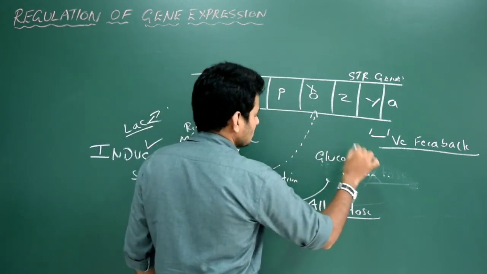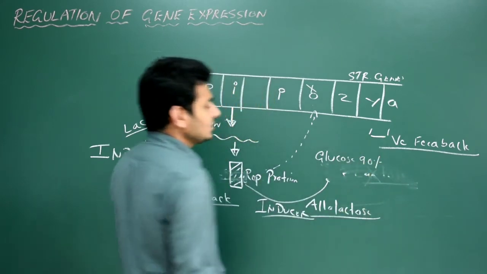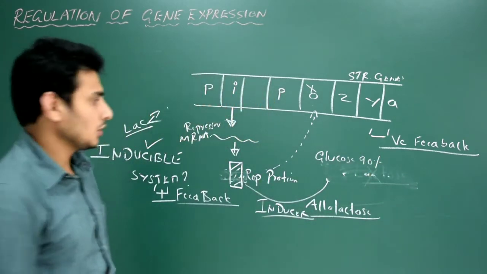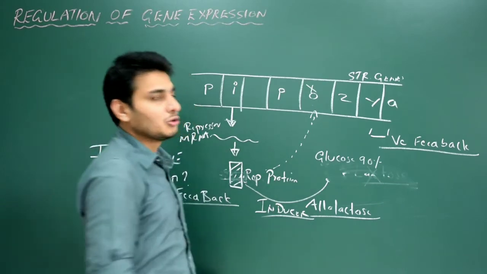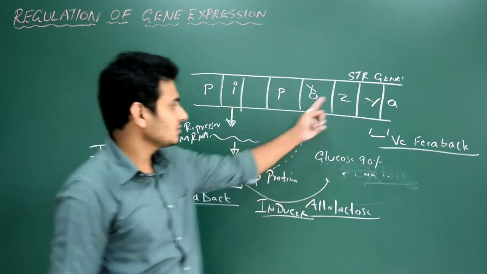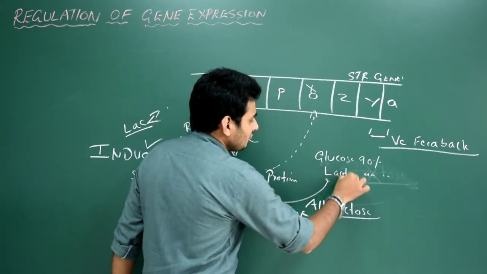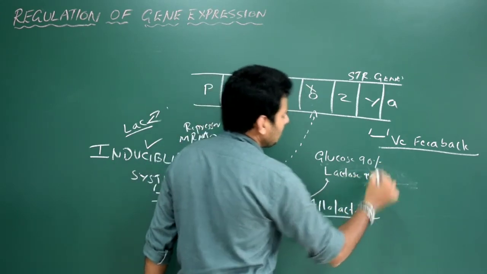The percentage of the glucose is now 90. So 90% is glucose. Okay, so it is understood that when glucose percentage is high, the entire lac operon is switched off. ZYA is not working, inactive. And the percentage of lactose is 10, so 10% lactose.